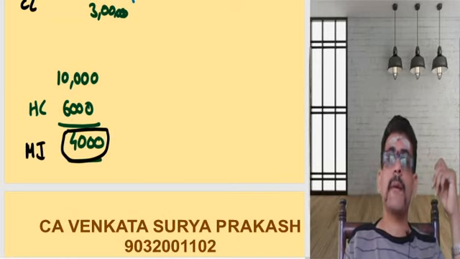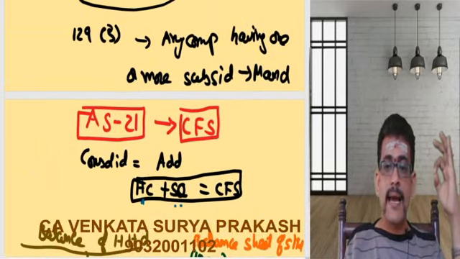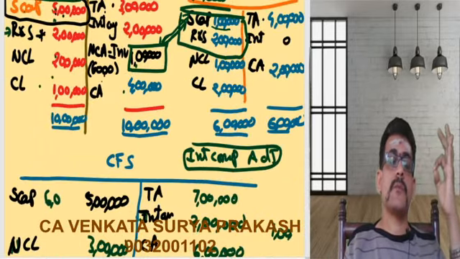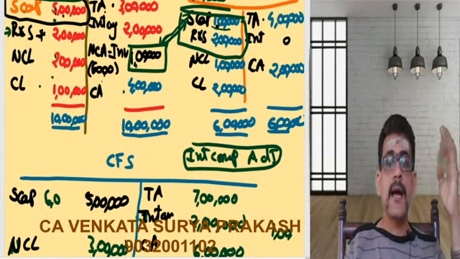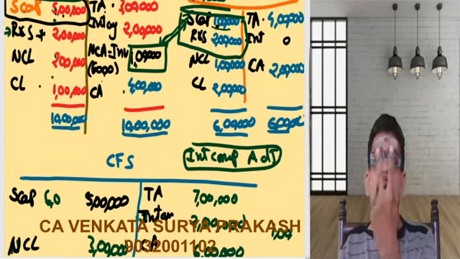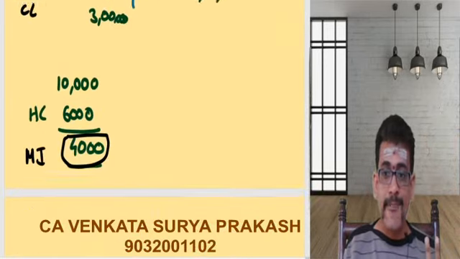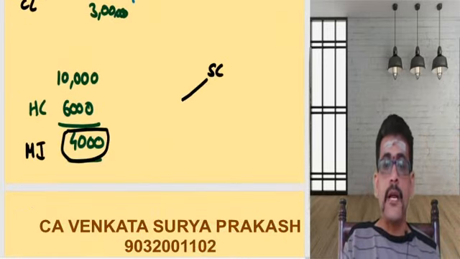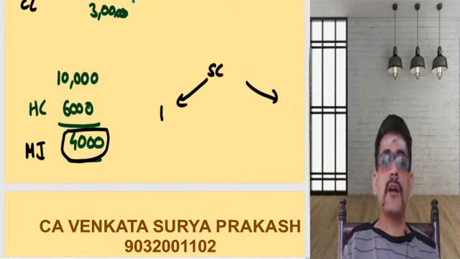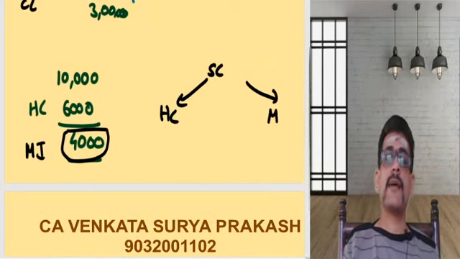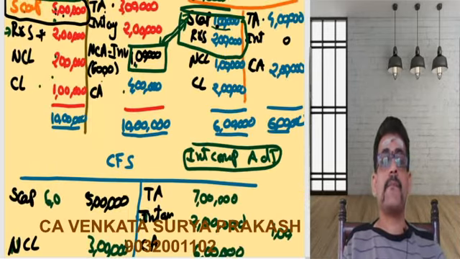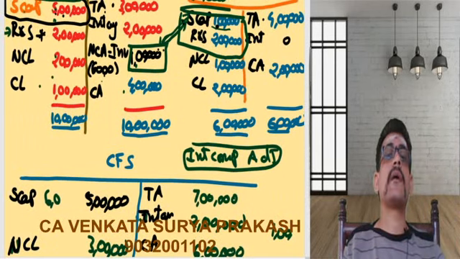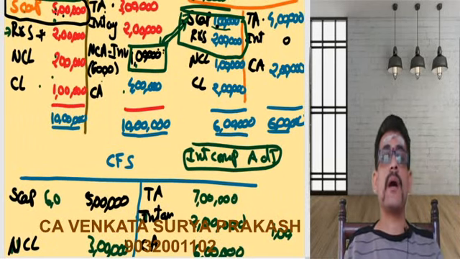So now what happens? This 1 lakh is nothing but the cost of investments. Who is purchasing? Holding company is purchasing. But this 1 lakh comprises two components. Now I need to divide the share capital into two components. One for the holding company part, another for the minority interest part. So now this share capital, I am not adding it directly. I need to adjust this with my investments.